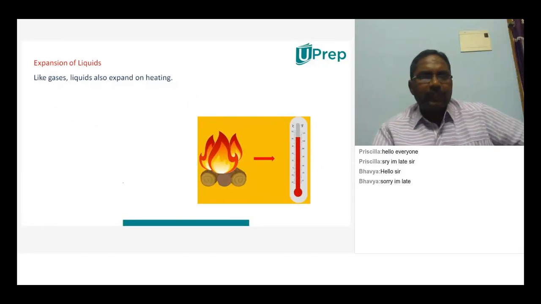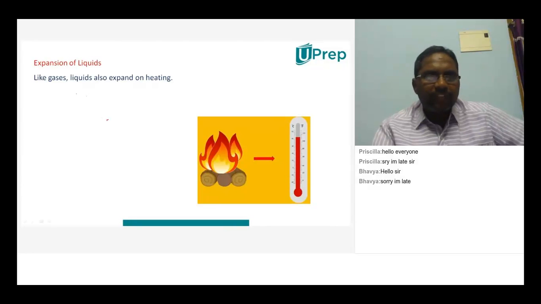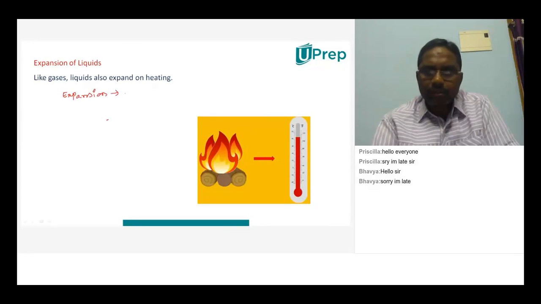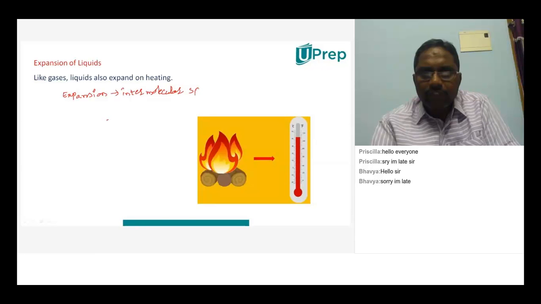Now let us move to the expansion of liquids. Like gases, liquids also expand on heating. Everything will expand on heating. Already you know why they will expand, why generally expansion will be there in any substance. Just now I told, whenever we are heating any object, what will change? Intermolecular space, or intermolecular distance, will change.